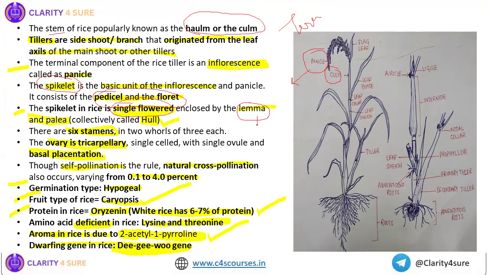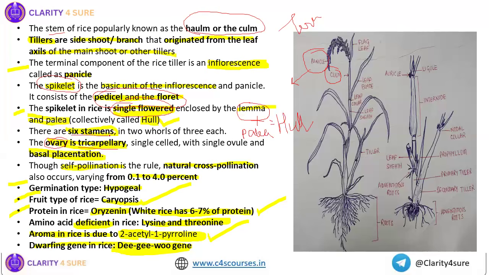Lemma plus palea will give you the hull. Then the ovary in rice flower is tricarpellary.